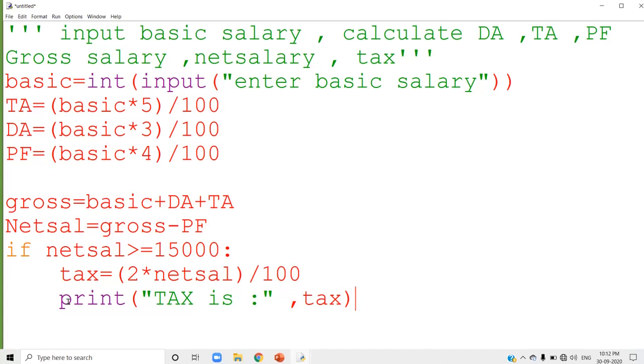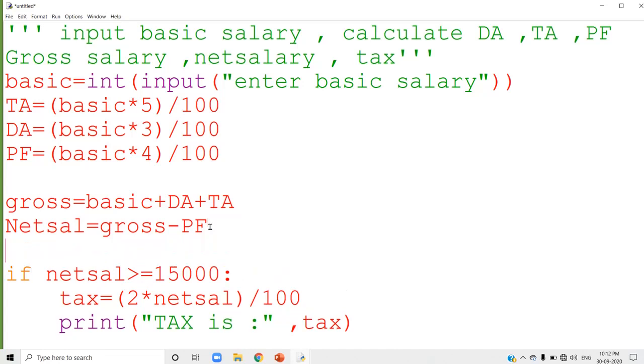Now, at the same time, you have to display your TA, DA, PF, gross salary and net salary. All these things you have to display. So I am going to display that one. You can display just down or here. It's easy for you to understand, that is why I am typing over here. I am going to display print.